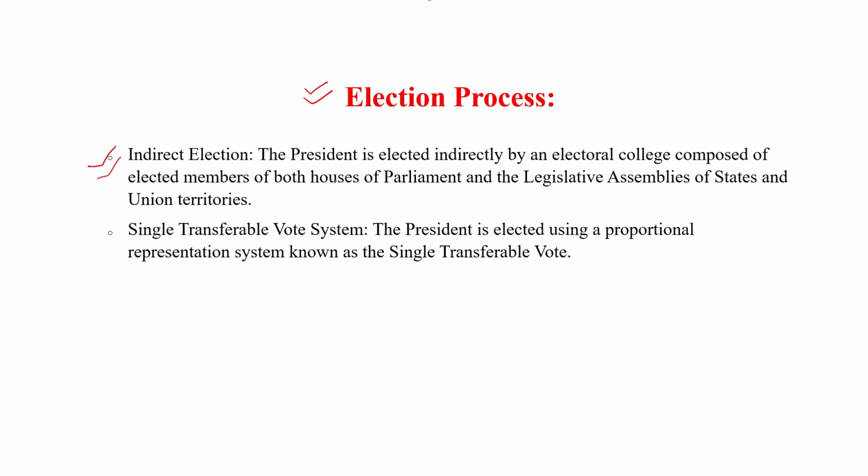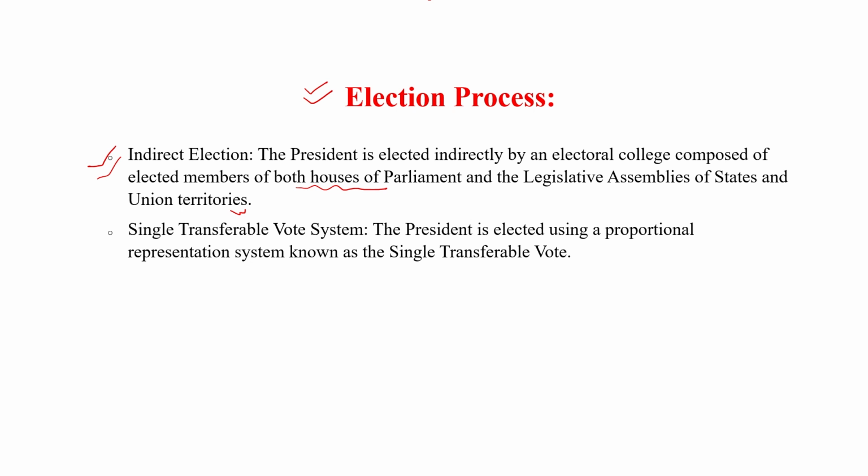The President is elected indirectly by an electoral college composed of the elected members of both houses of Parliament and the legislative assemblies of states and union territories. Who will vote? The members of both houses of Parliament, and only elected members.